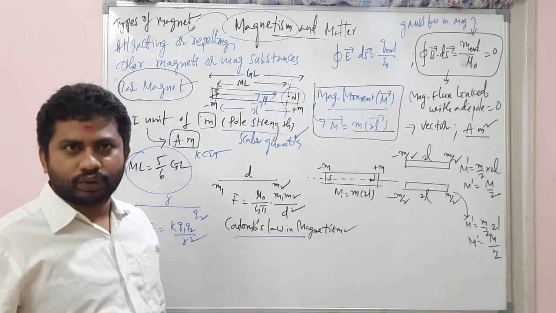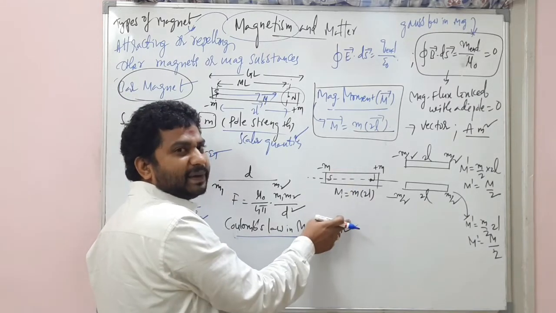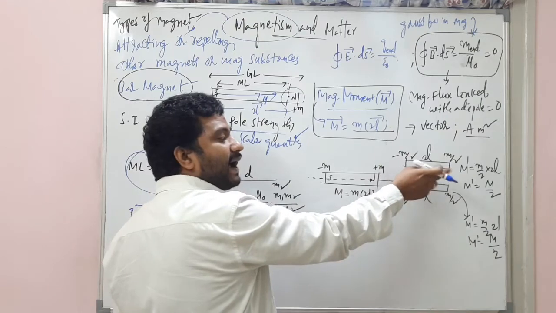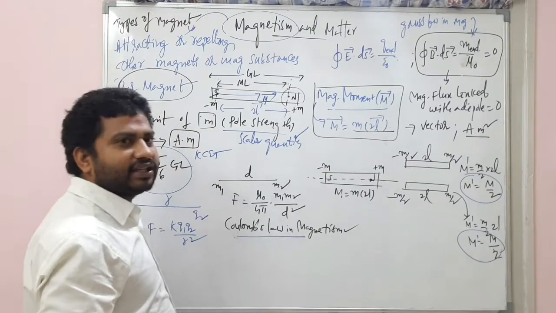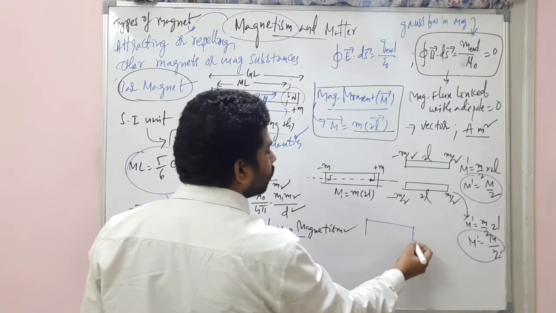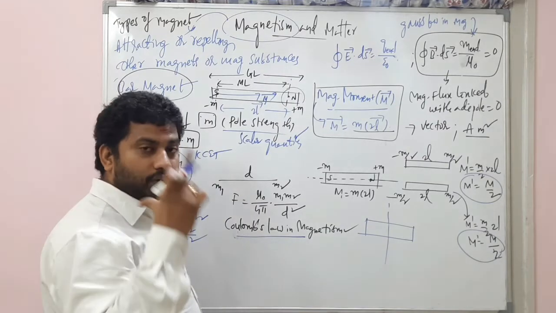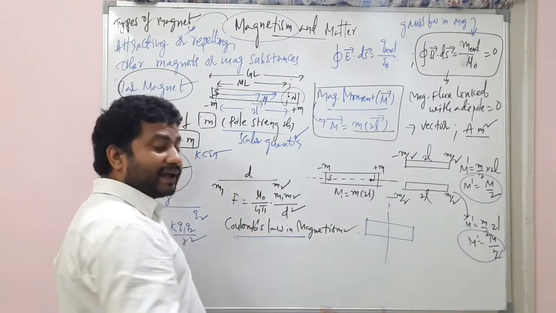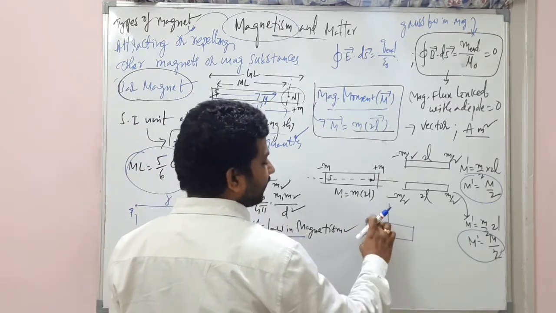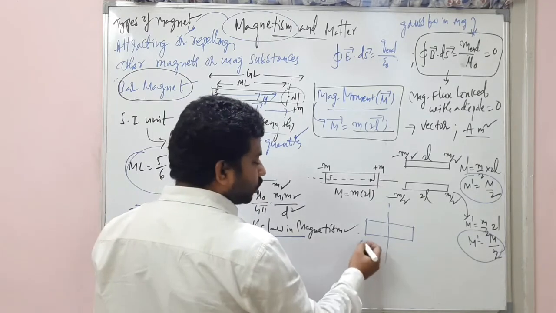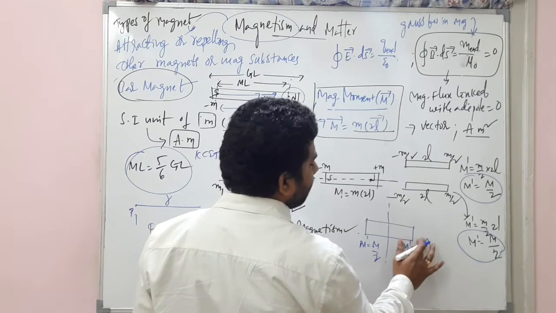Yes or no? Now, what have you understood? When you cut the magnet into two horizontal pieces, each magnet will have a magnetic moment of M by 2. An interesting thing I'll show you. If you cut it into two parts this way, only the length will change now. The magnetic pole strength will remain the same because we are not cutting here. This area remains the same. Even in this case, this half will have M by 2 and this half will also have M by 2.